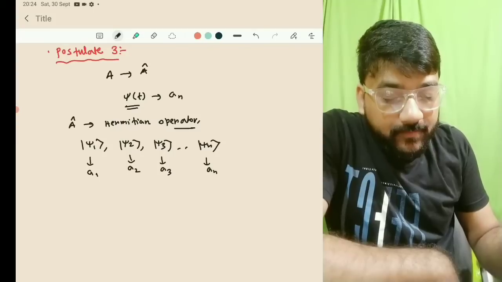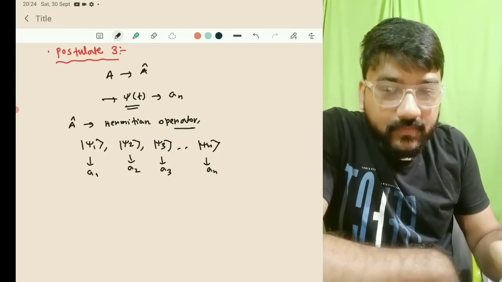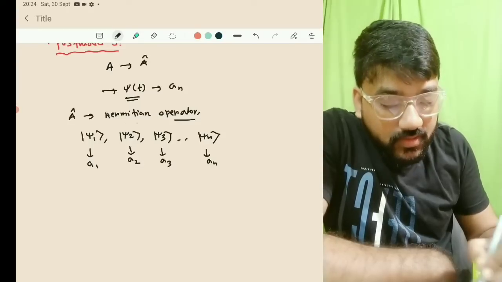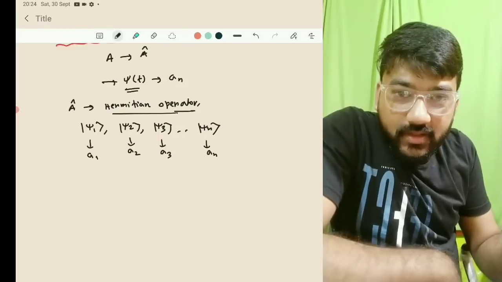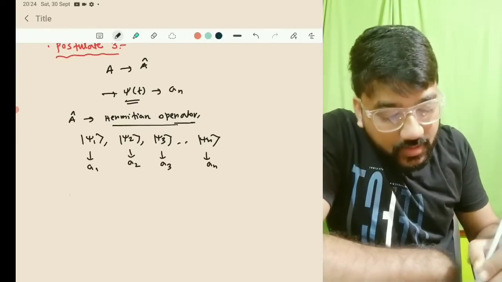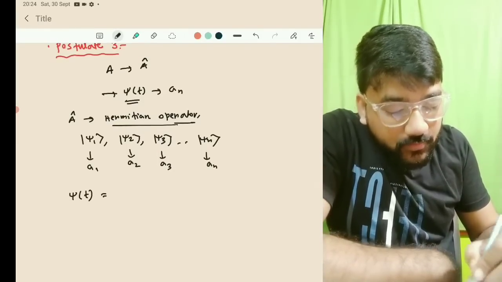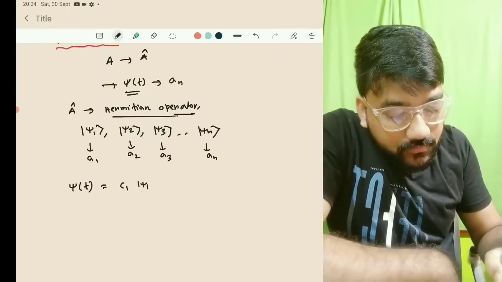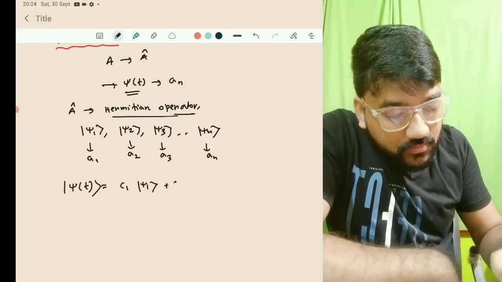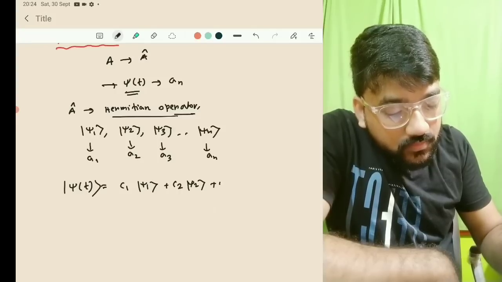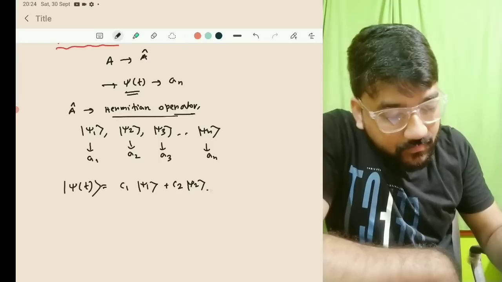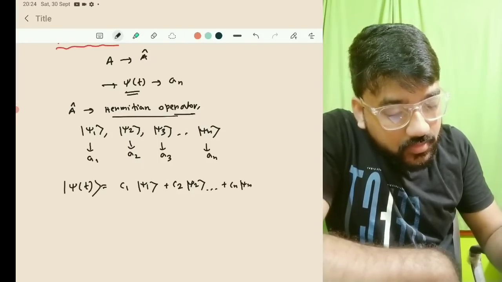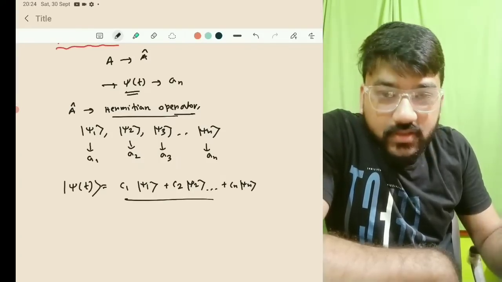Suppose in general you operate on psi, and this psi is actually a linear combination of these. If A cap is a Hermitian operator, then obviously it will form a complete basis, as I have told in the second postulate. So we can write psi of t as the linear combination of these, that is C1 psi 1 plus C2 psi 2 plus C3 psi 3, up to Cn psi n. So this is how we can write psi of t.